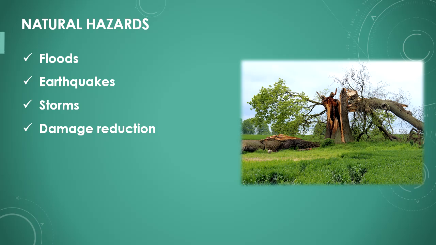Natural events like floods, earthquakes, or storms can cause significant damage. Spatial planning can help prevent such events or reduce their impacts. For example, flood-prone areas are often not used for construction of homes. This helps avoid many damages and hazards.